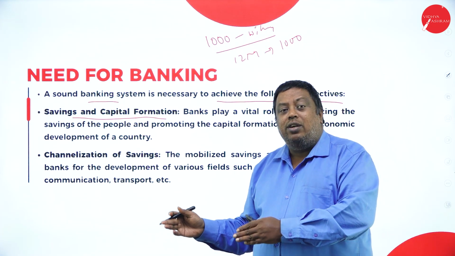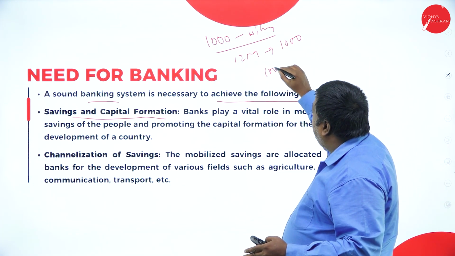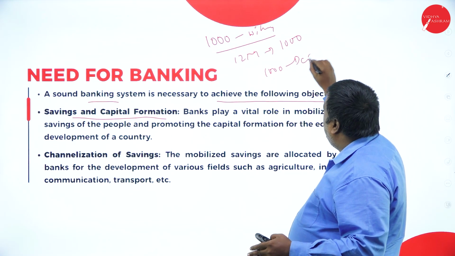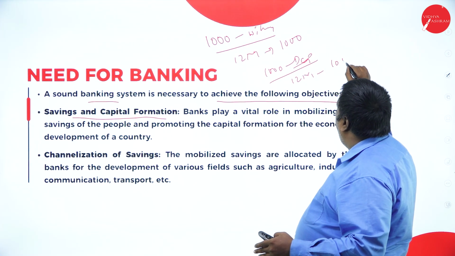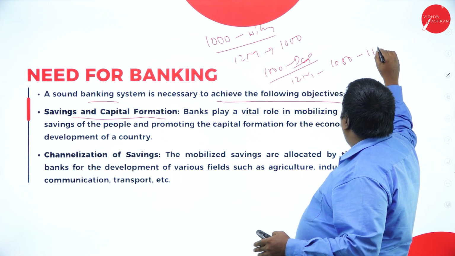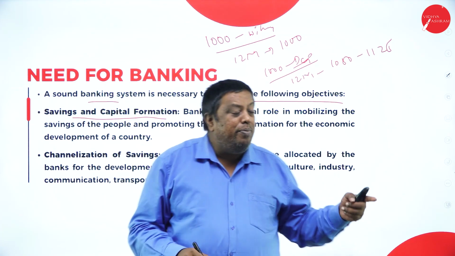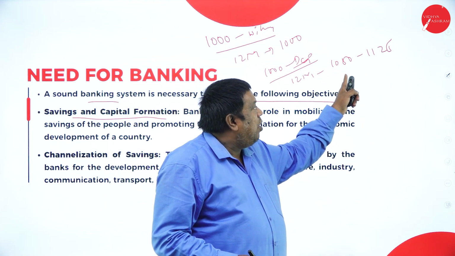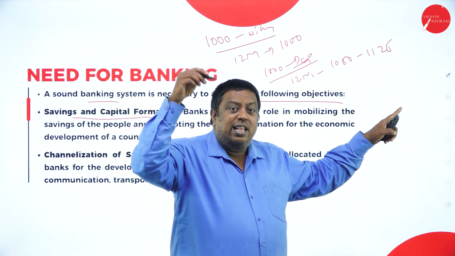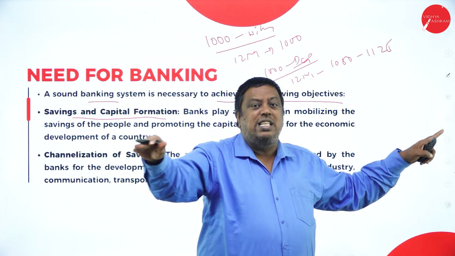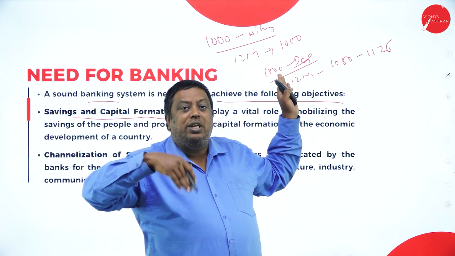The same amount, if you keep in the bank, what happens here? If you deposit 1,000 in a bank, after 12 months you may receive 1,050 to 1,125. It means if you deposit the amount, you may earn either 50 or 125 rupees. If I keep it in my house in the piggy bank, the amount remains constant. But if I deposit the amount in the bank, it is going to increase.